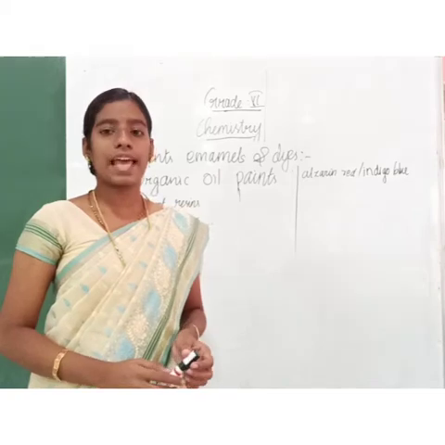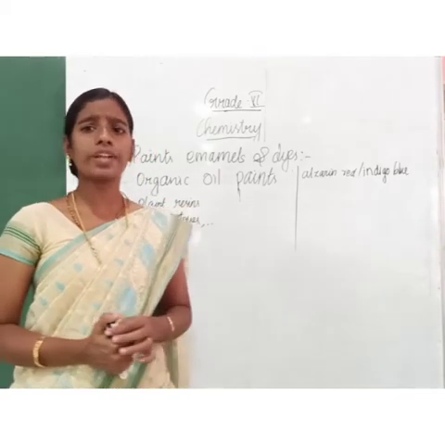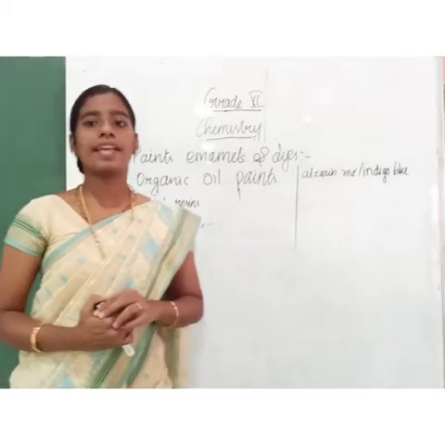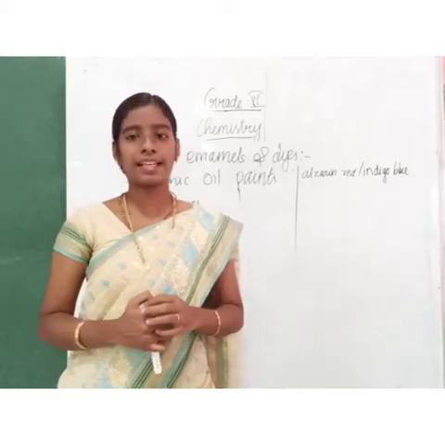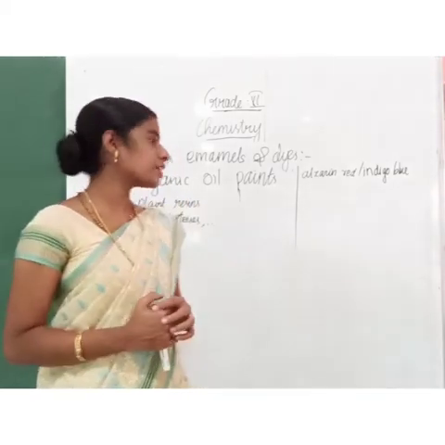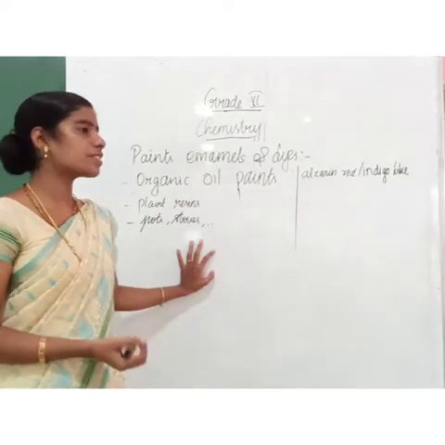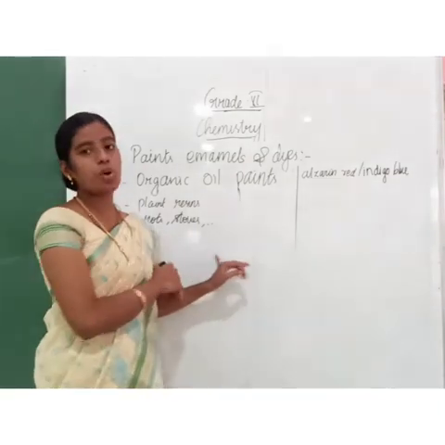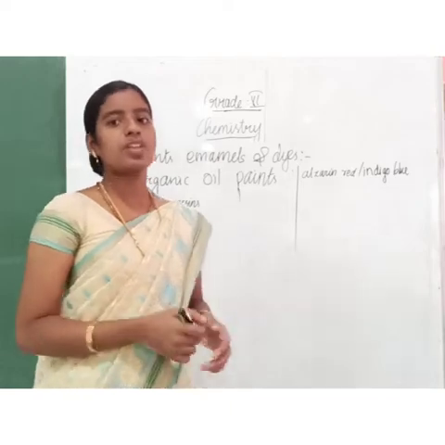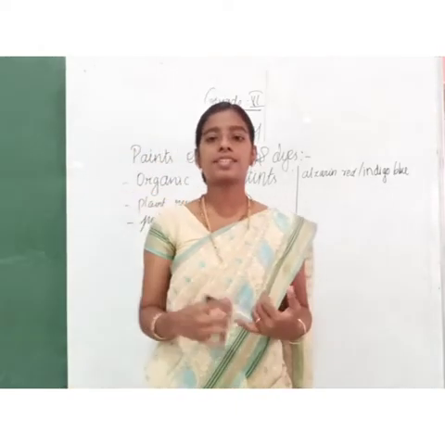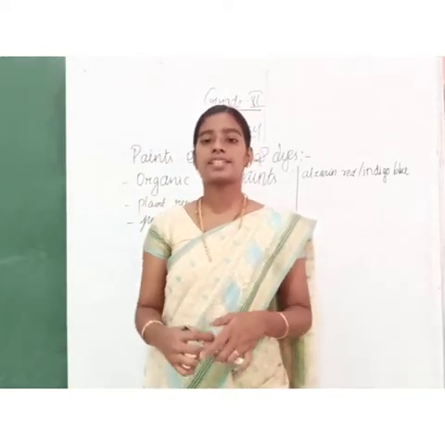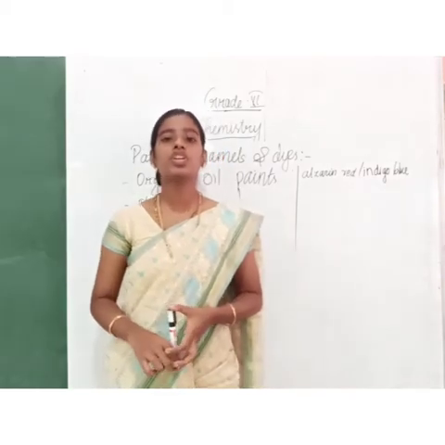The next one is enamels. Enamels are organic oil paints. They are organic because they are obtained from plant resin, and these enamels are used in decorating pots, stoves, refrigerators, etc. To decorate these pots, refrigerators and stoves, enamels are used.